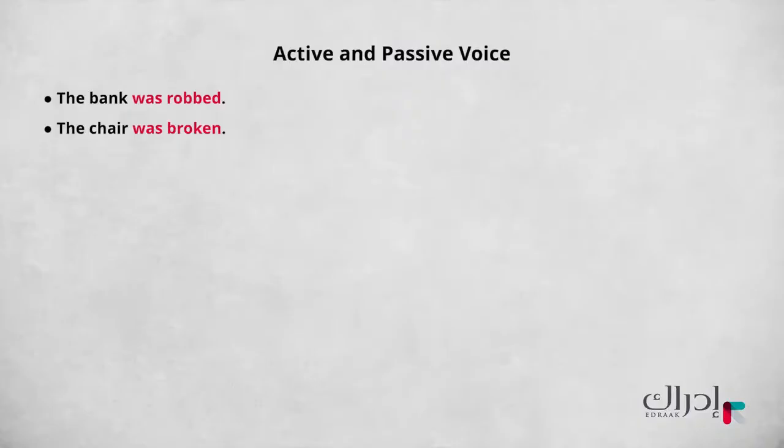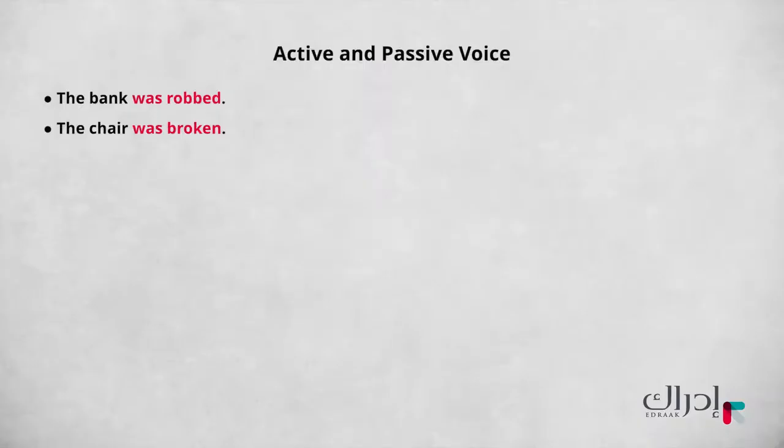We have the verb was, the past tense form of to be, and the past participle robbed and broken. Who robbed the bank? We don't know or are not sure, which is a reason to use the passive. Who broke the chair? The same situation. So, we use the passive when we have a very general subject or we don't know who did the action.